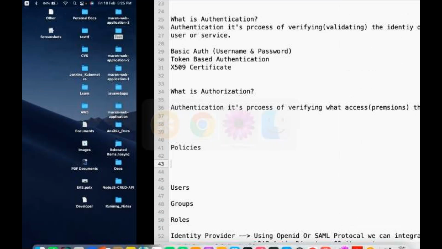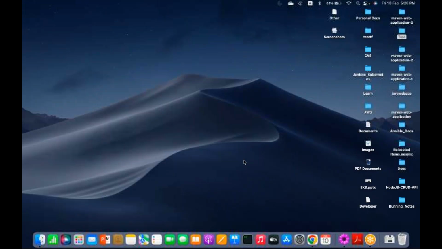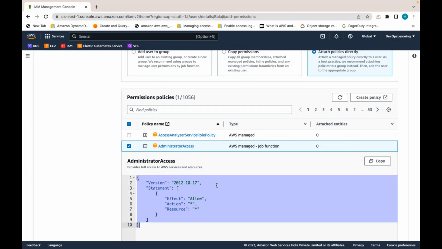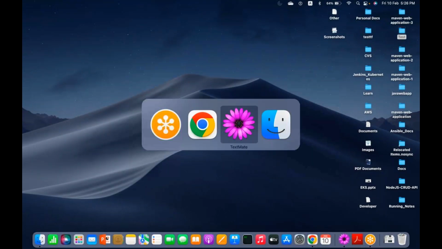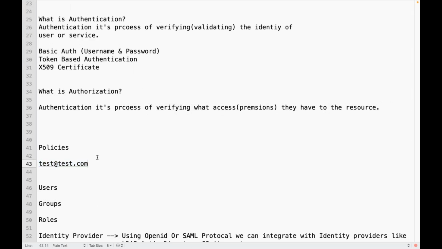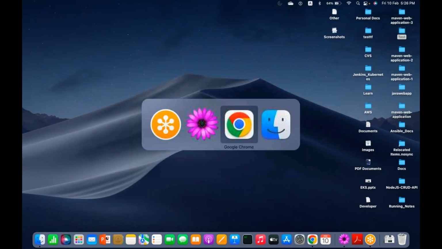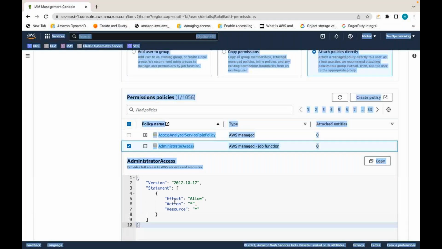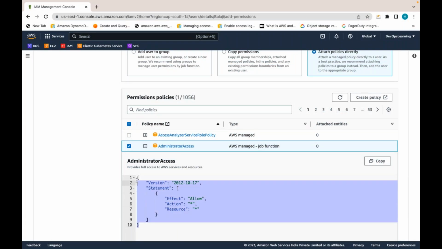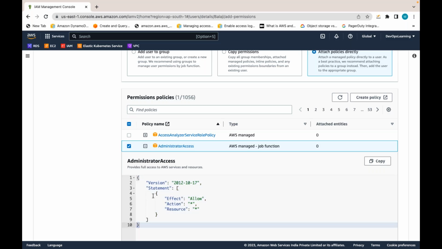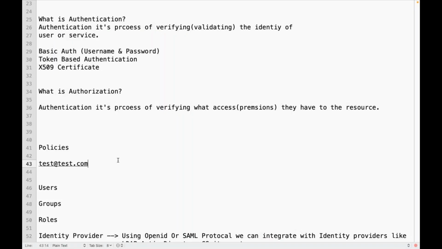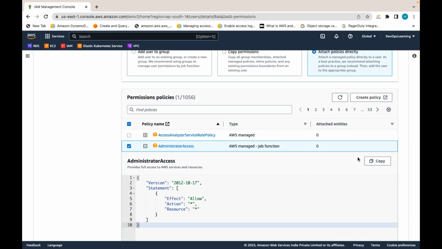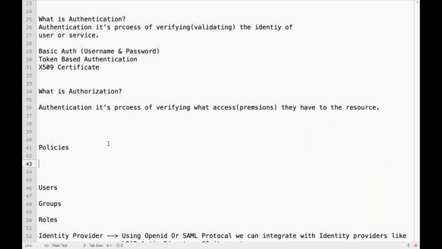This is how the policy is there. Copy paste problem. Let me copy.